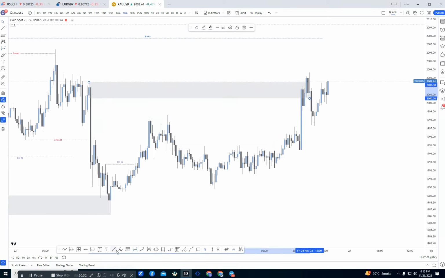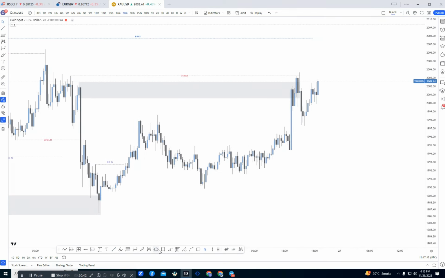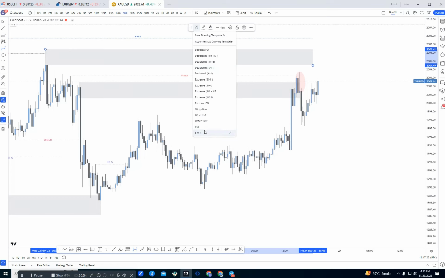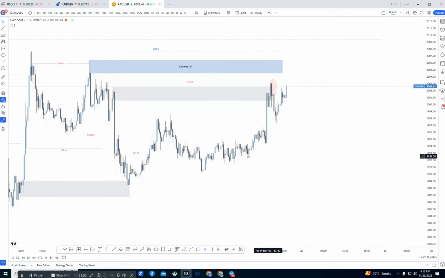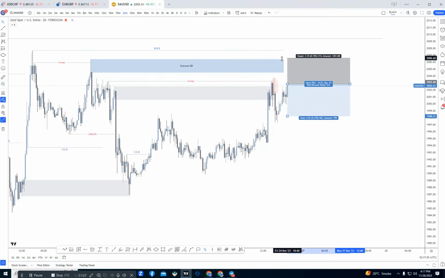But what happened here? The market again swept the previous high at that area. So here was the high sweep, and here the market created a single candle order block at that area. After that, here is our extreme unmitigated wick, which will act like an order block. So here the structure was the same, where I am still waiting for a bearish momentum.